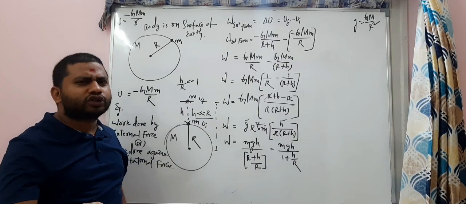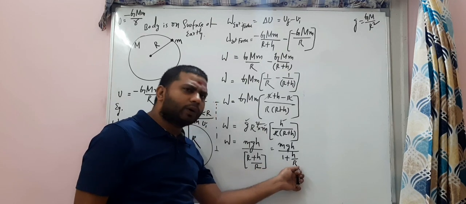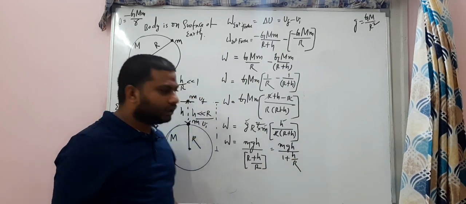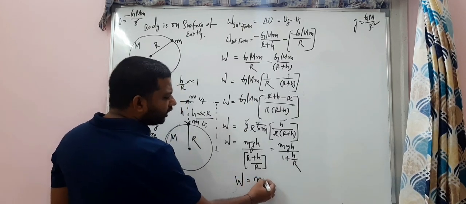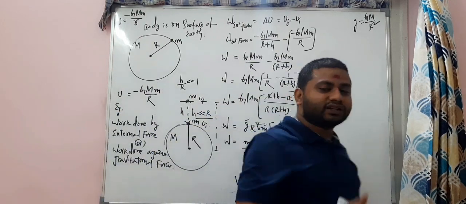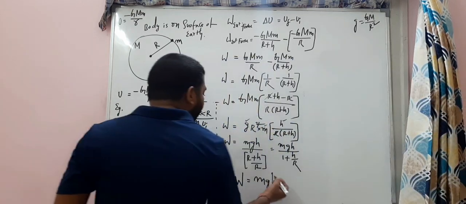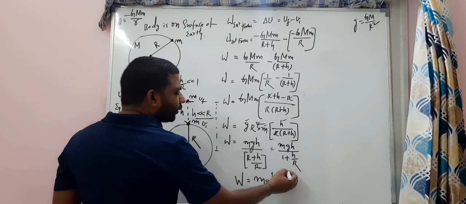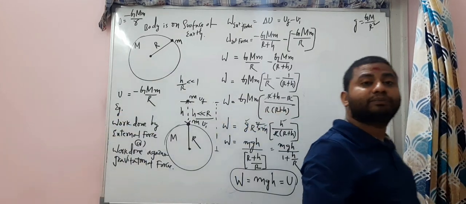That means it is like 0.000001. So that is 1 plus 0.000001, which is almost 1. Right? So this is the expression I can directly write: work done by the external force, or work done against the gravitational force. How much have we got? And that is equal to potential energy in our situation, my dear students. So that is equal to the potential energy we discussed in the work energy power chapter.